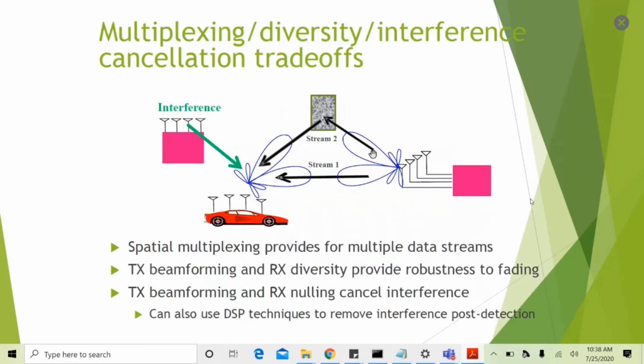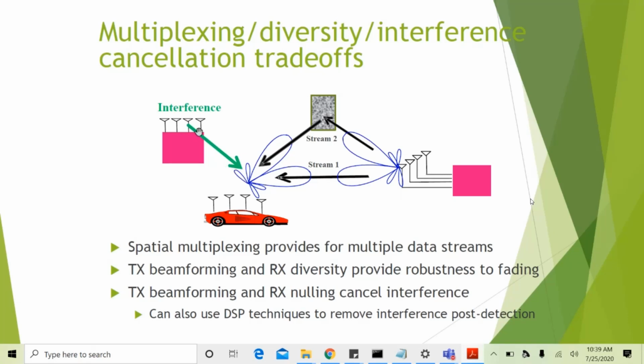Okay, now what are the trade-offs between various gains of the MIMO system? Here you can see that this is the transmitter, which is sending two spatial streams, stream 1 and stream 2, to the receiver. You can call this a base station, and this is like some multipath object, some building you can assume, and this is the interference caused by some other base station in the adjacent cell.